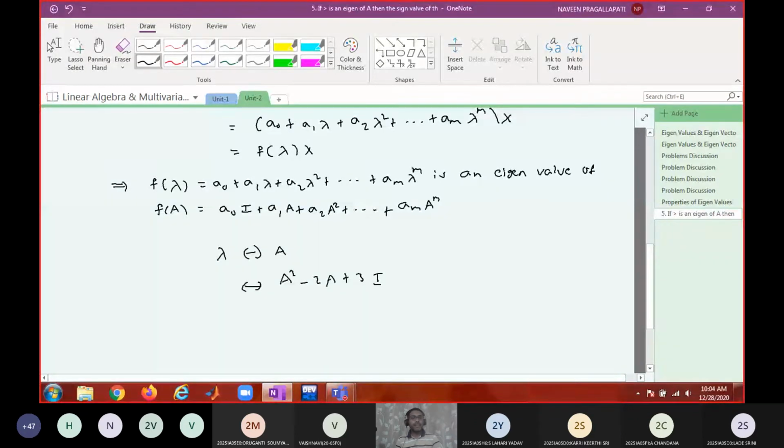Lambda square minus 2 lambda plus 3. Yes. Is it okay? Suppose lambda equal to 1 is an eigenvalue of A, then what will be the eigenvalue of this matrix? 1 minus 2 plus 3, that is 4 minus 2 equal to 2 will be the eigenvalue of this matrix.